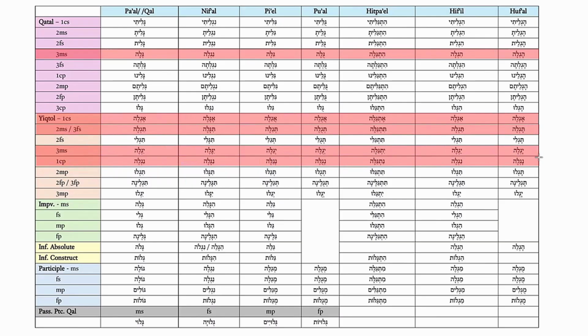The vowel consonant is he. The vowel before may either be kamatz male, as in katal, or segol male, as in yiktol.